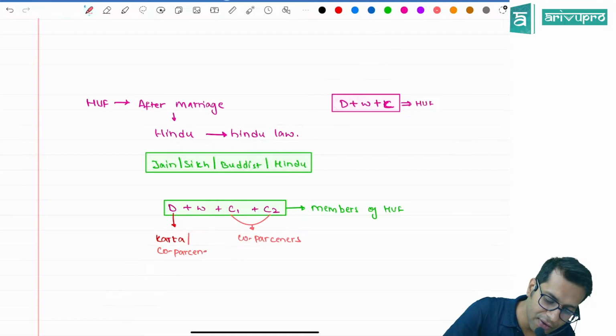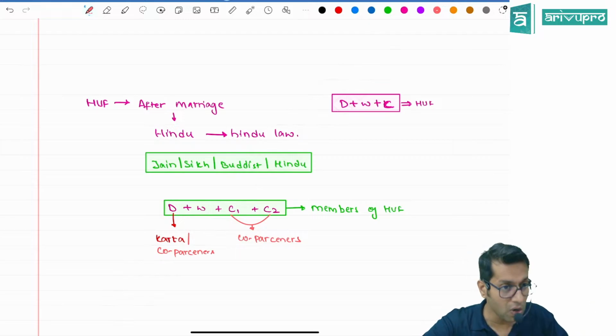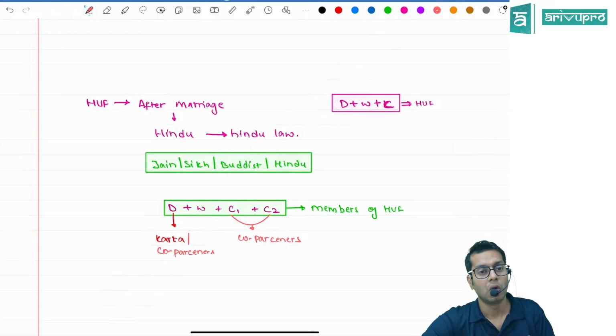Sir, what about wife? Wife is not a co-parcener. Sir, what is the difference between member and co-parcener, sir? You are excluding wife. Why are you doing this partiality, sir? Now please note, wife is a member of HUF, but wife is not a co-parcener of HUF.